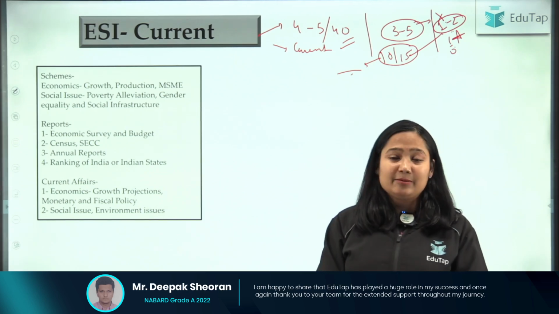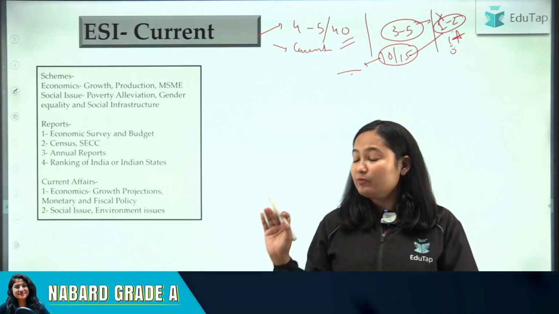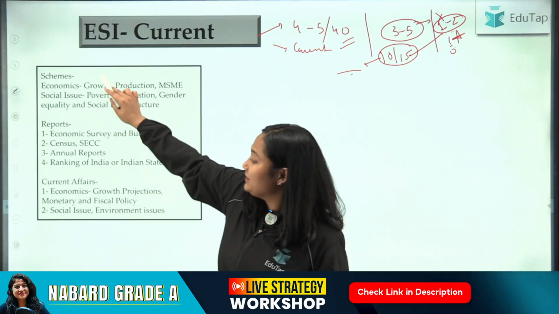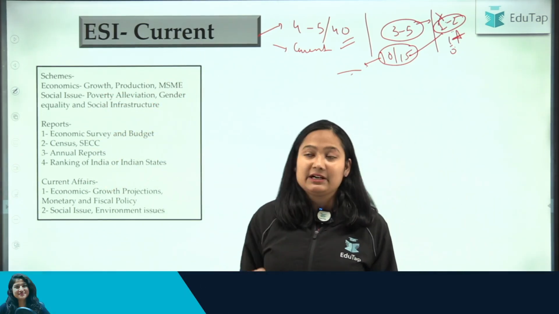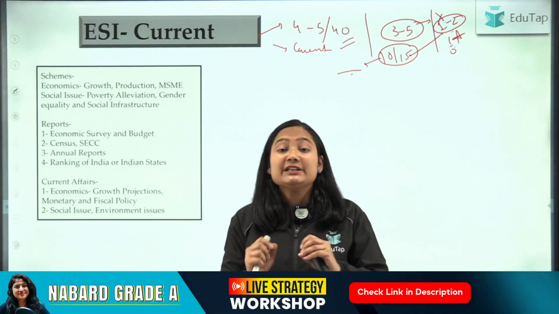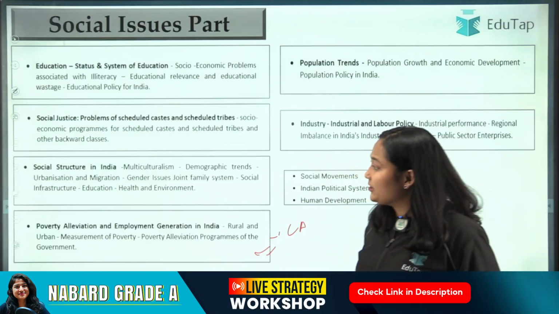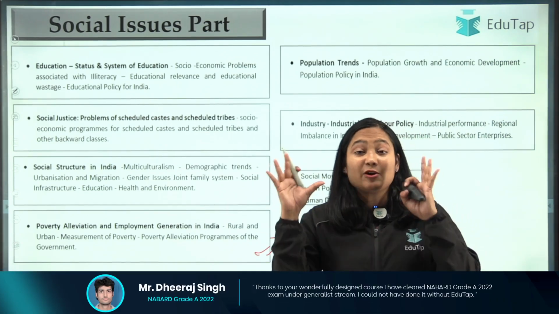When we are talking about the current, I have told you in ESI static what you need to do. You need to cover the schemes, reports and current affairs for the ESI current part. But please make sure that whatever you are covering is in your syllabus. This particular syllabus is not only for the static part, it is the syllabus of ESI.